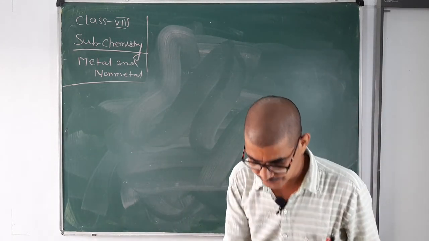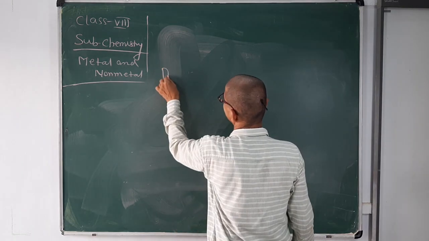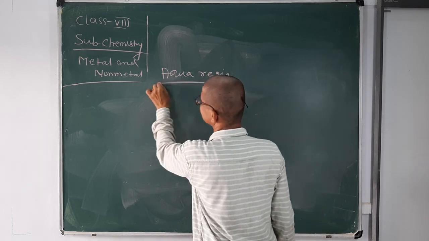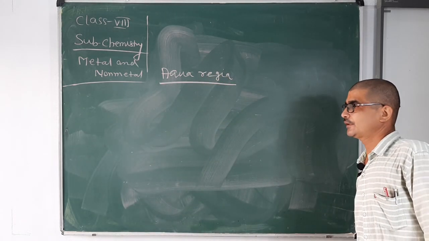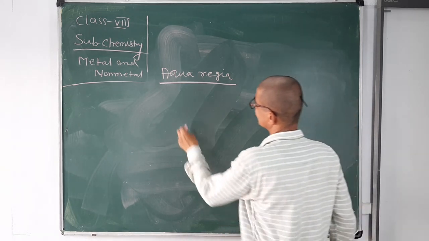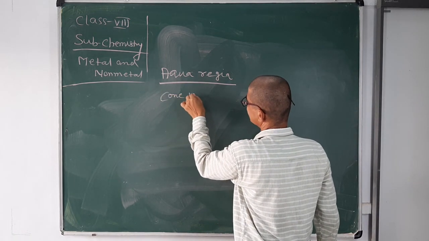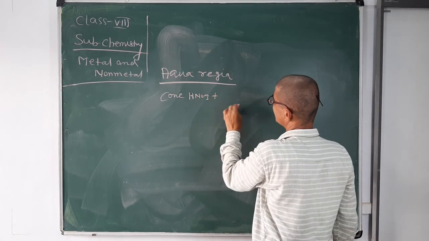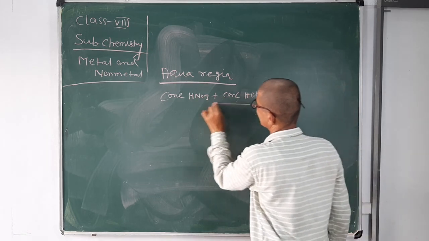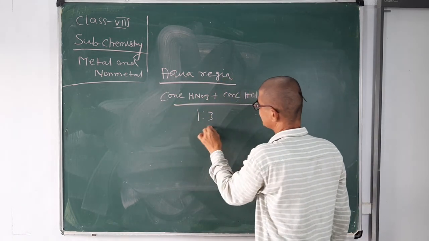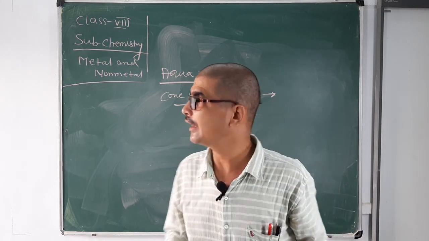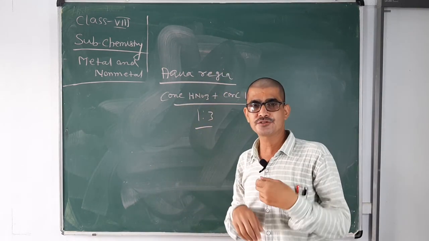One more important topic is aqua regia. What is aqua regia? Aqua regia is a mixture of concentrated nitric acid and concentrated HCl in a 1:3 ratio. Both the acids are concentrated.